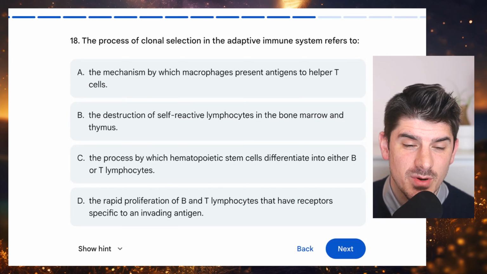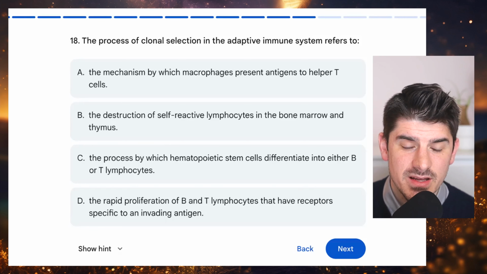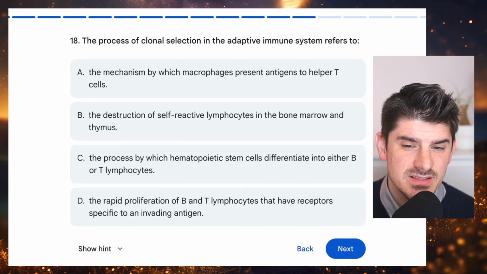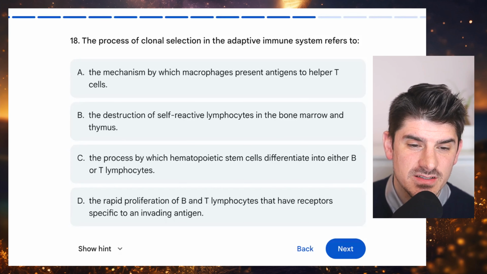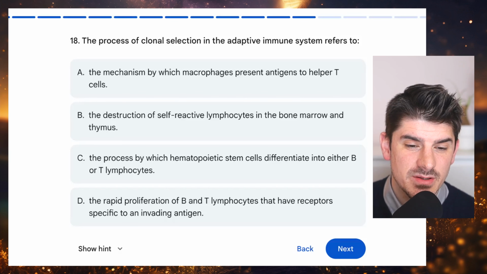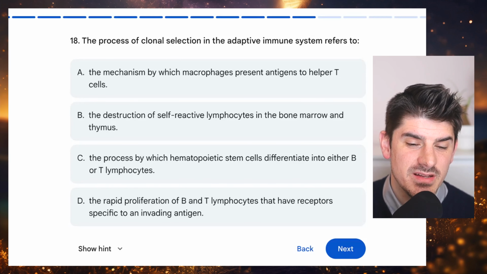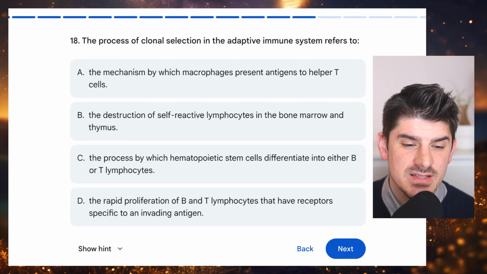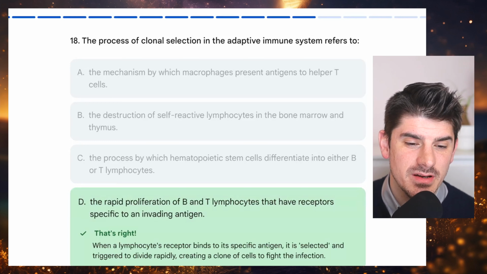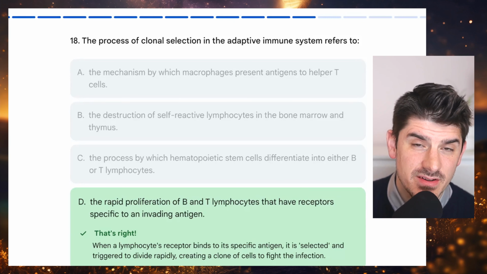Number 18. The process of clonal selection in the adaptive immune system refers to A, the mechanism by which macrophages present antigens to helper T cells. B, the destruction of self-reactive lymphocytes in the bone marrow and thymus. C, the process by which hematopoietic stem cells differentiate into either B or T lymphocytes. Or D, the rapid proliferation of B and T lymphocytes that have receptors specific to an invading antigen. And the answer choice here is D, the rapid proliferation of B and T lymphocytes that have receptors specific to an invading antigen.